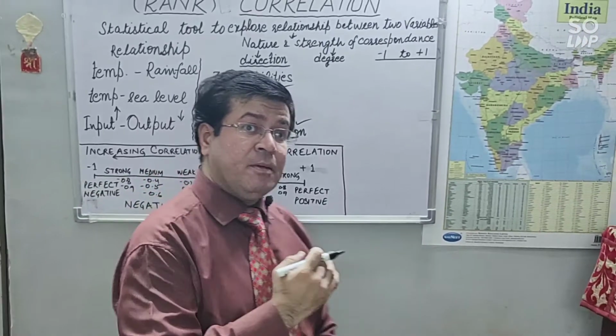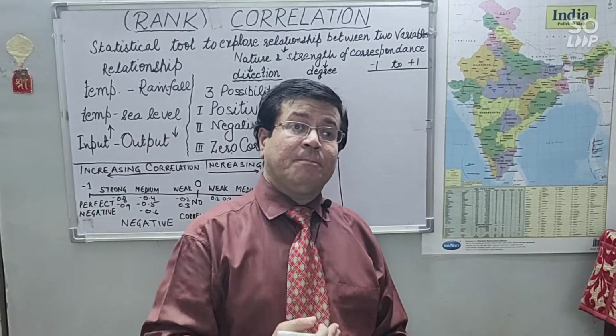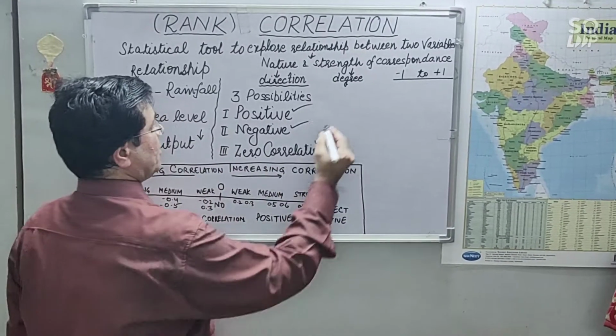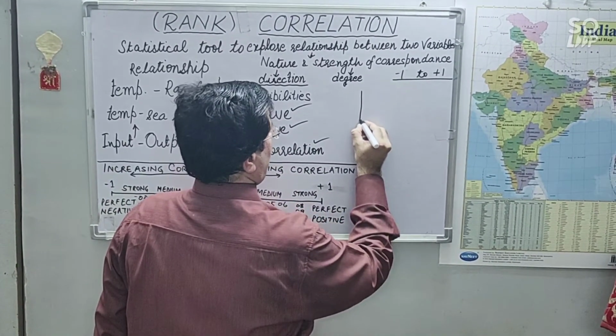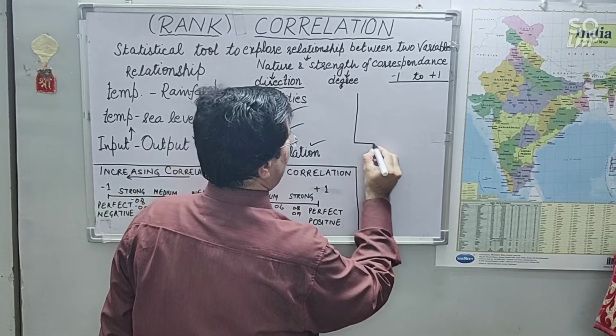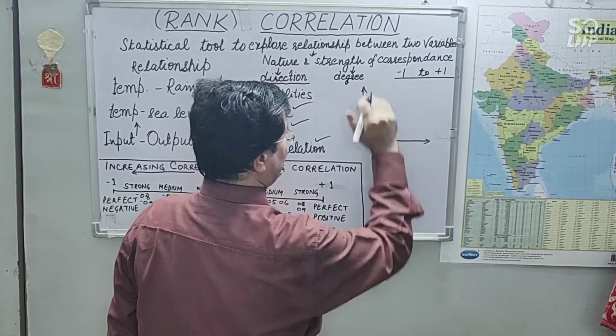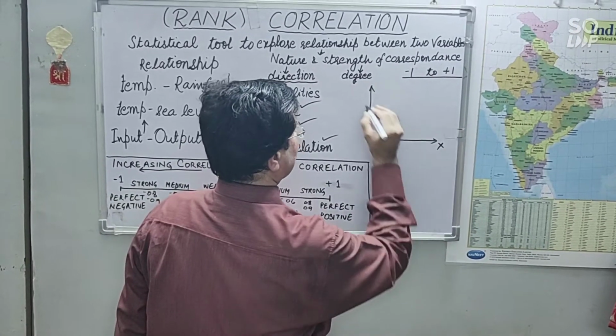This relationship we can understand with the help of graphical representation also, my dear friends, one by one. So what we are doing, we are plotting the values of both the variables on the x-axis and y-axis. This is your x-axis, this is your y-axis.